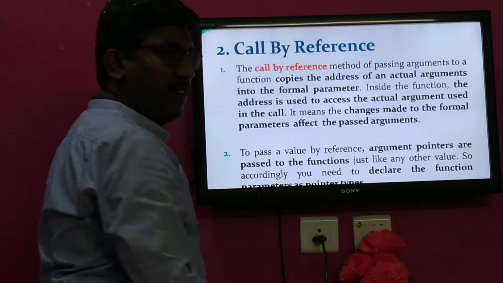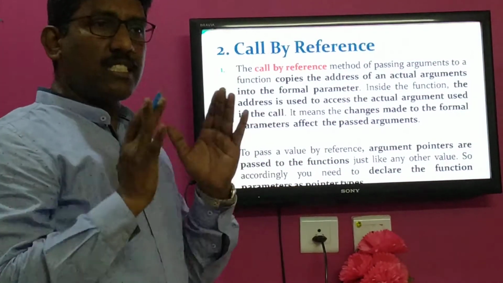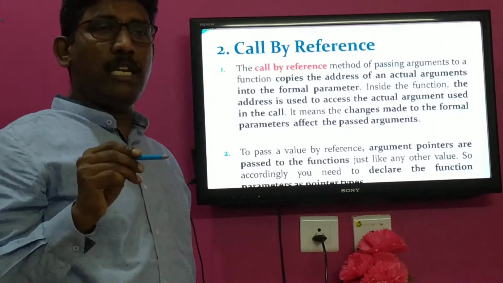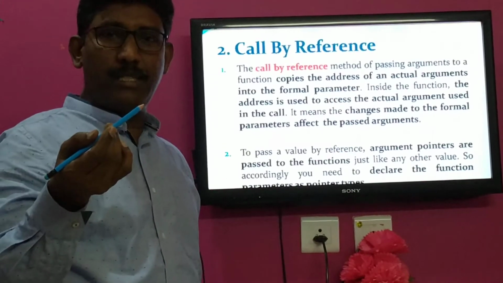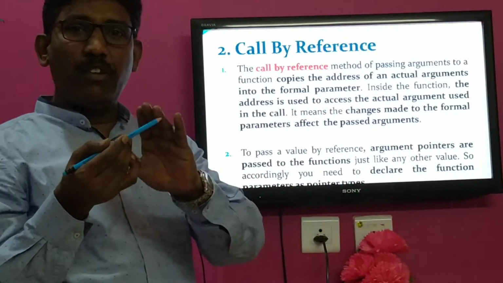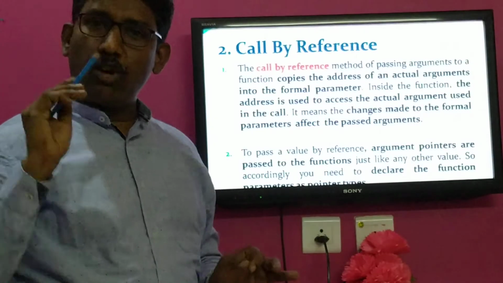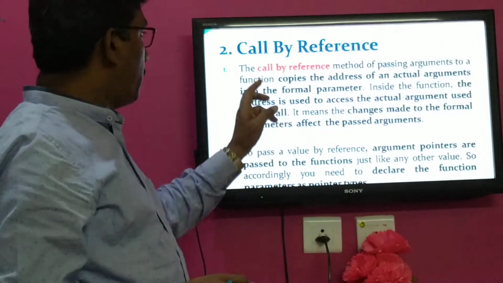In the case of call by reference, generally only addresses will be passed. What is the drawback in the case of call by value? Whatever modification is performed on formal parameters in the called function will not reflect on actual parameters. That is the drawback of call by value. That drawback we can overcome with the help of call by reference.